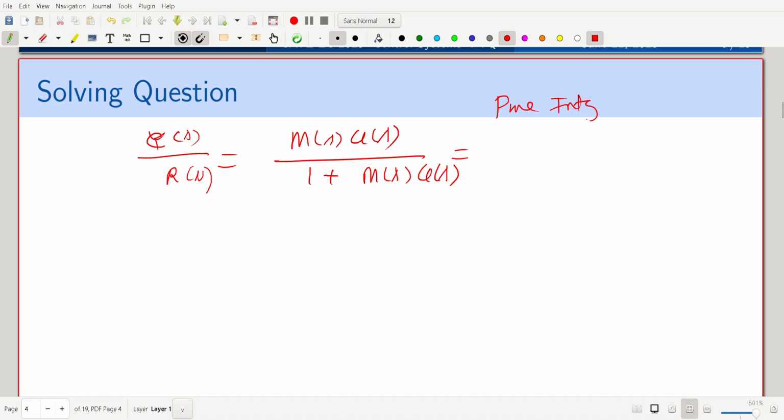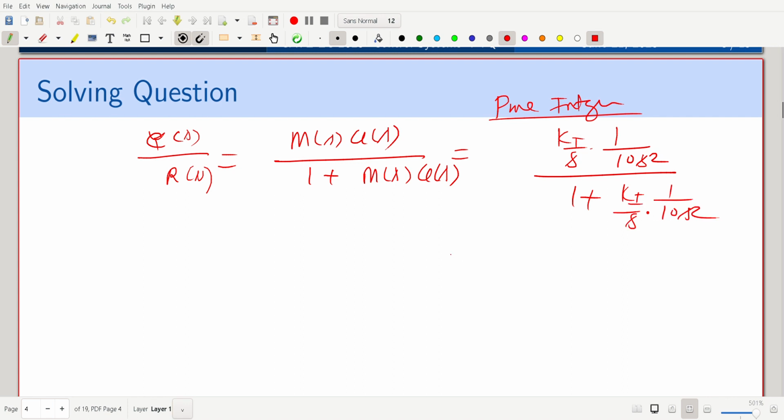So pure integral means Ki by S into 1 by 10 S square, divided by 1 plus Ki by S into 1 by 10 S square. Alright. So just solve it, and this is our complete transfer function.